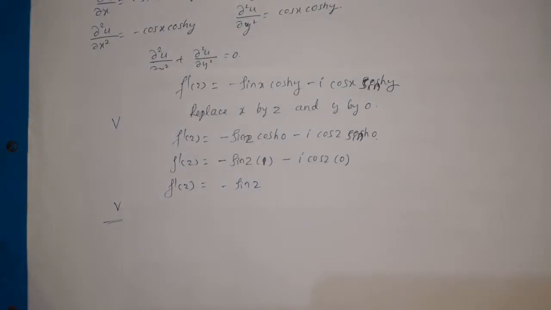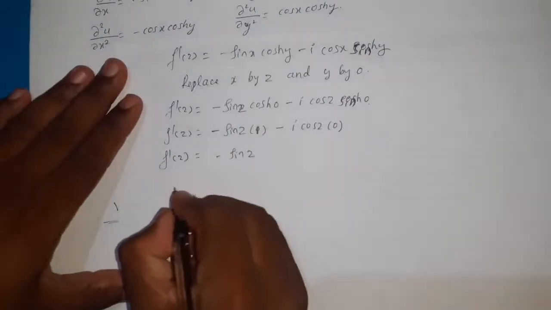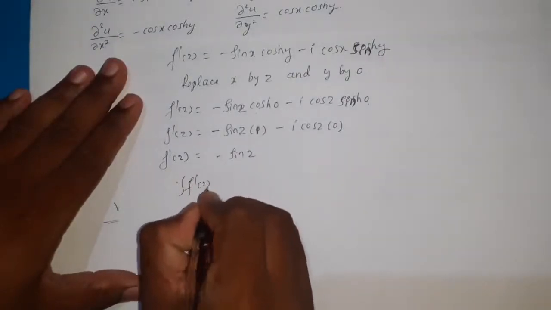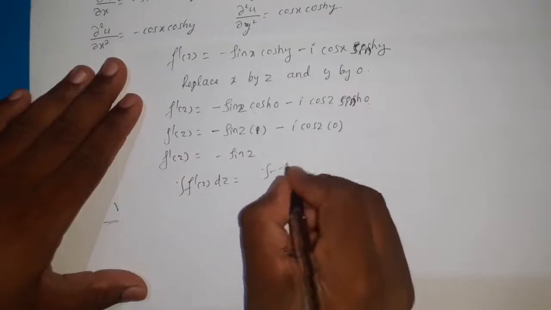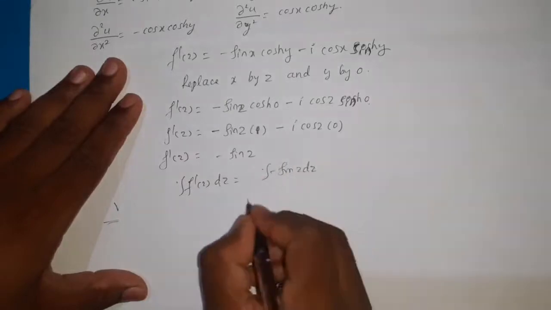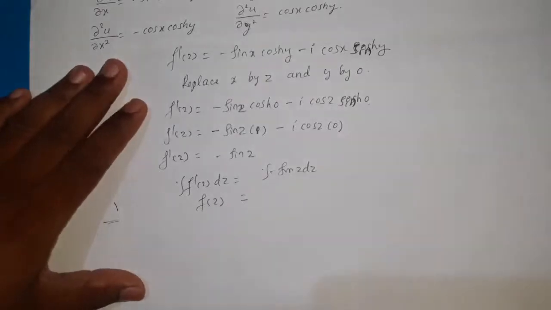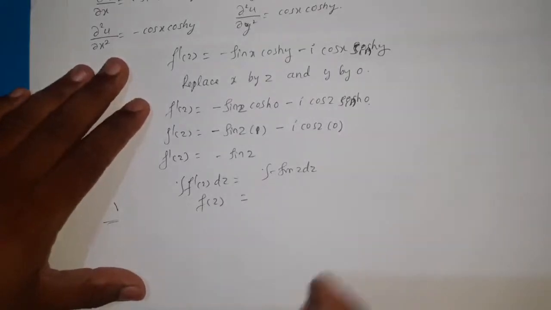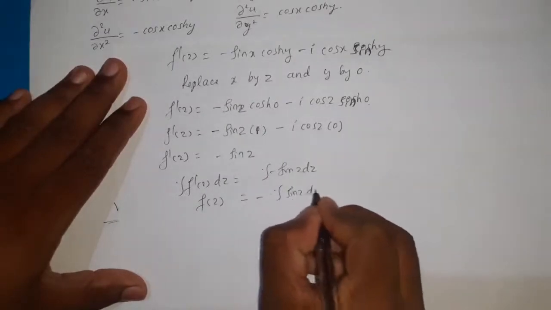And next we need to integrate this equation with respect to z on both sides. So integration of f dash of z dz is equal to integration of minus sin z dz. So this becomes f of z. Here, integration of minus sin z, that negative sign outside, so integration of sin z dz.